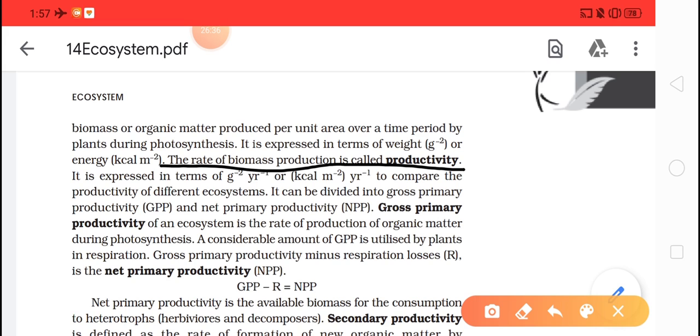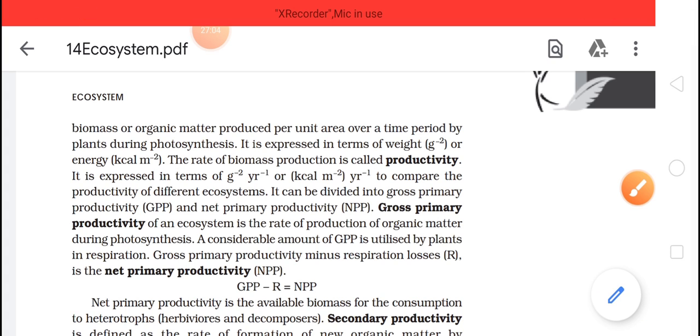It is expressed in terms of kg m^-2 per year or kilocalories per m^-2 per year. They are comparing it with the years, so whatever biomass they are preparing is dependent on the year. Time period is a factor for them.